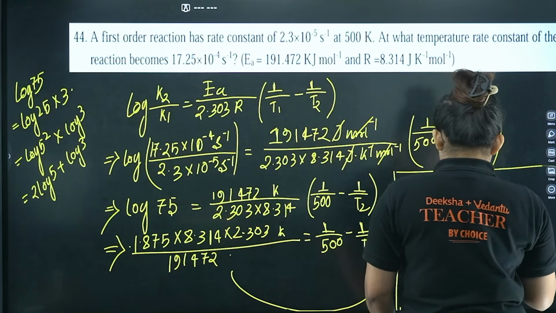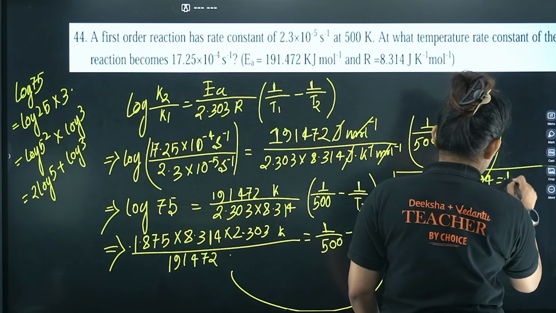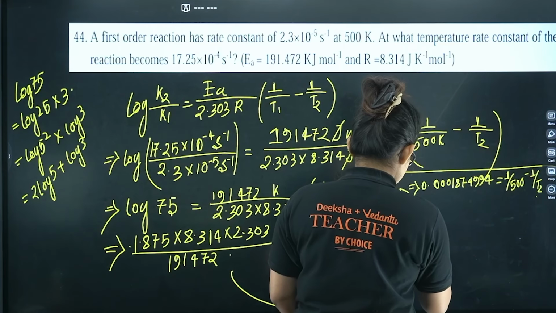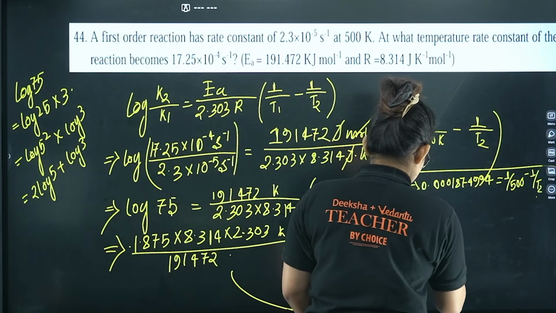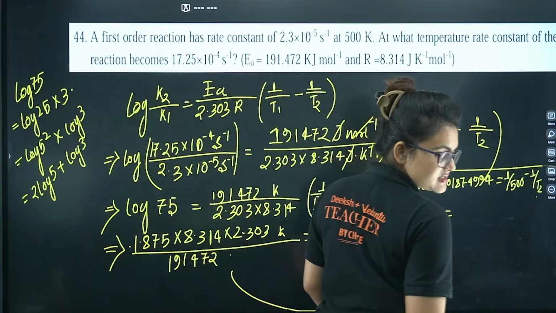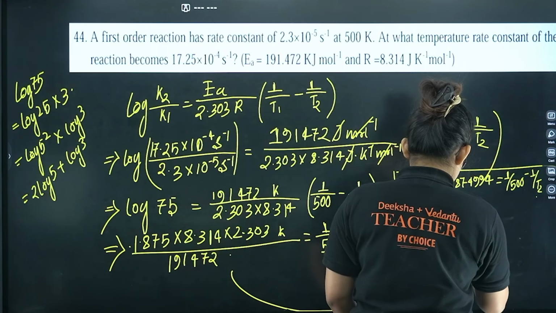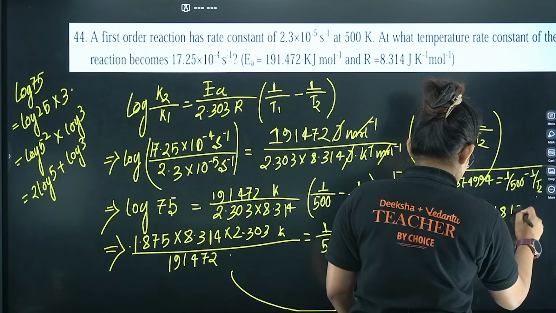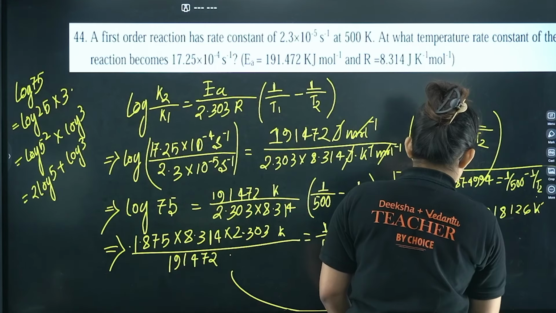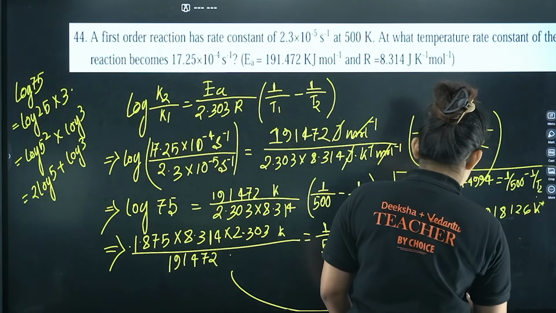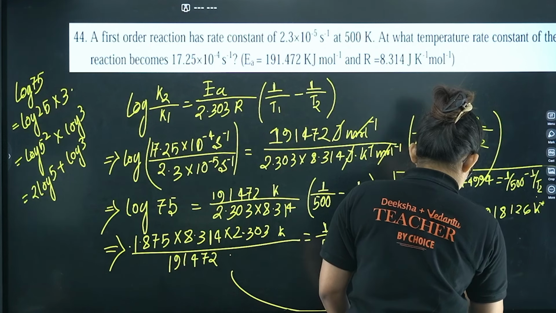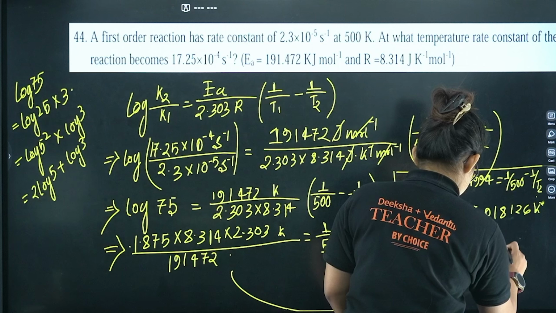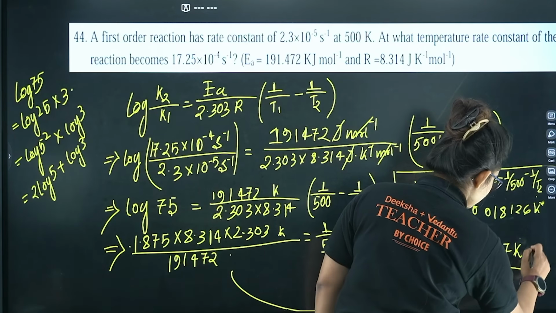That is equal to 1 by 500 minus 1 by T2. So finally, if you calculate 1 by T2, you will get 0.001826 Kelvin inverse. Now if you calculate T2, you will get almost 551.77 Kelvin, and that's going to be your answer.